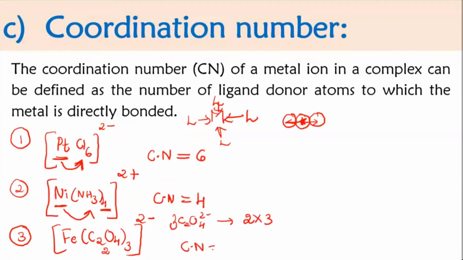You should be very careful now. Don't write 3, because the ligand which is attached to the metal is bidentate. So by themselves, they are having 2 bonds. So it is 6. I believe it is understood by everyone. If it is bidentate, then you have to multiply by 2, 2 into whatever number of ligands are present.